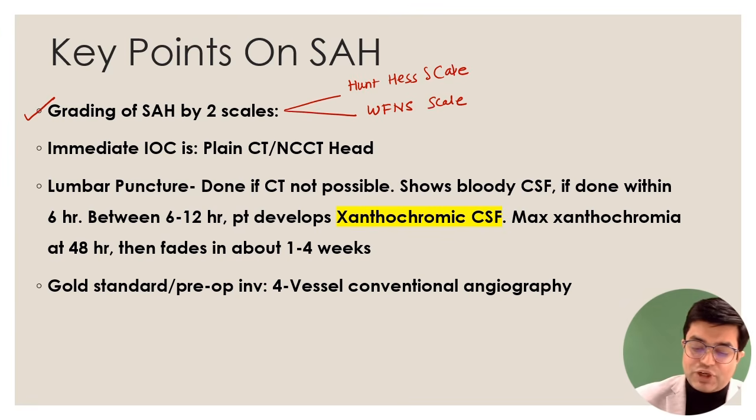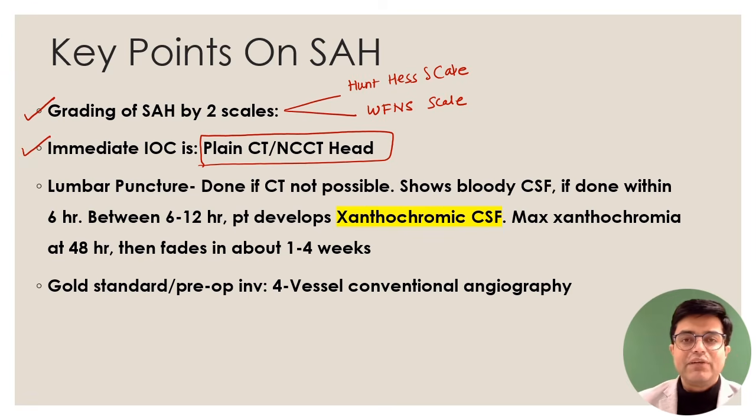Now, what is the immediate investigation of choice if you are suspecting a patient to have subarachnoid hemorrhage? The investigation of choice will be CT scan. Which CT will be done? Contrast or plain? Plain CT scan of the head will be done, also called non-contrast CT scan of the head. And if it shows blood present in the subarachnoid space, that is the hallmark, right?